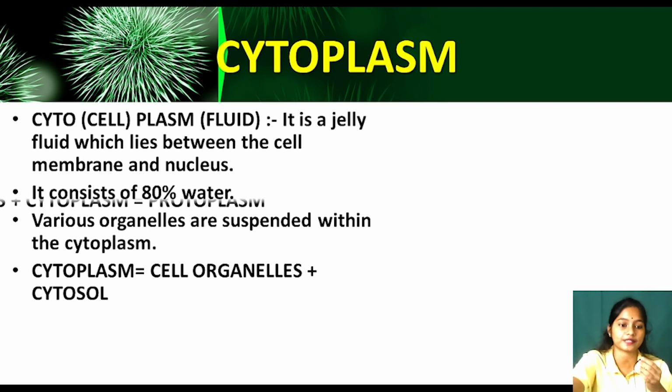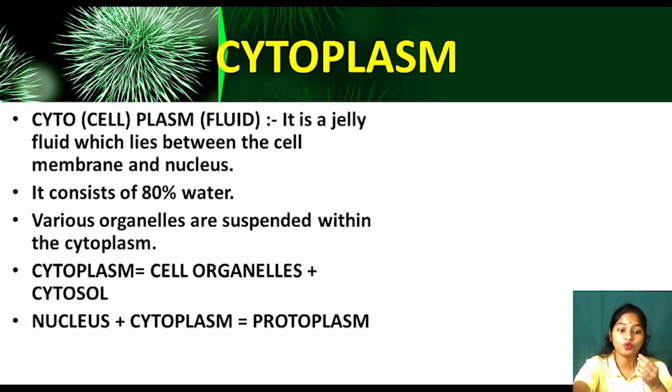Now see, nucleus plus cytoplasm. We have studied that the nucleus is different and the cytoplasm is different. If we join these two, the nucleus and cytoplasm together are called protoplasm. So guys, do you remember that in our first class I discussed the cell theory? Have you heard this term protoplasm? Who coined this term? Tell me.